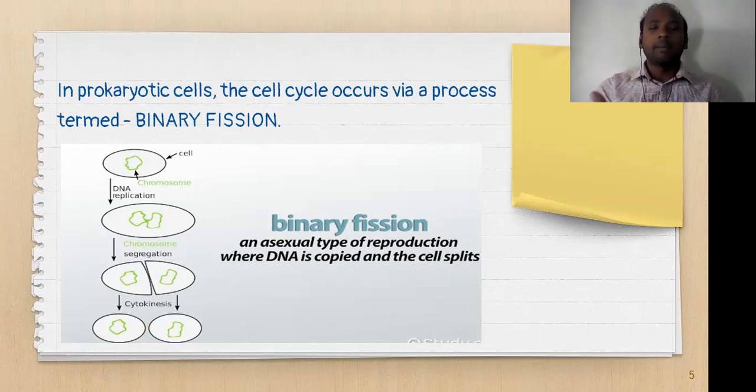After DNA replication, the DNA has to be separated, and after that the mother cell has to be divided into two daughter cells, and finally we get the two daughter cells. This we call cytokinesis. This is the process present in prokaryotic cells.